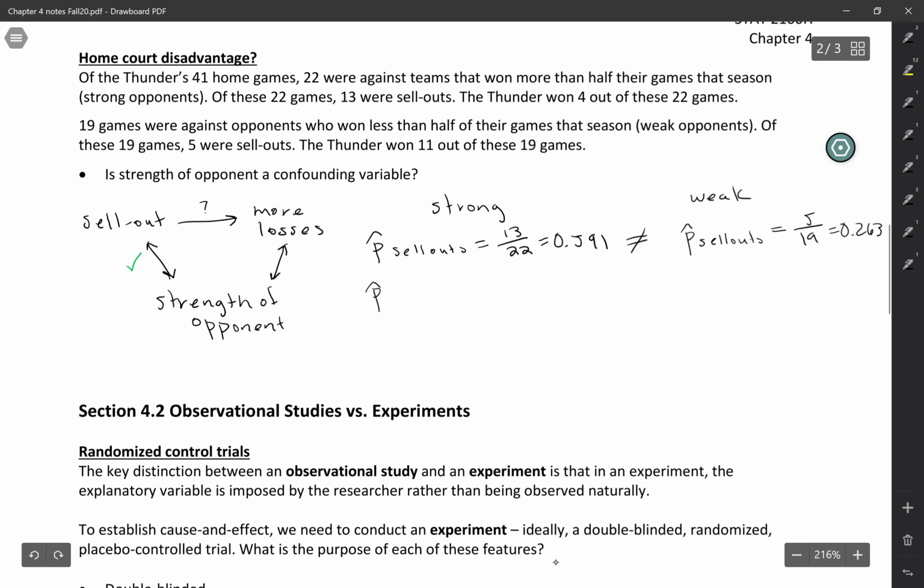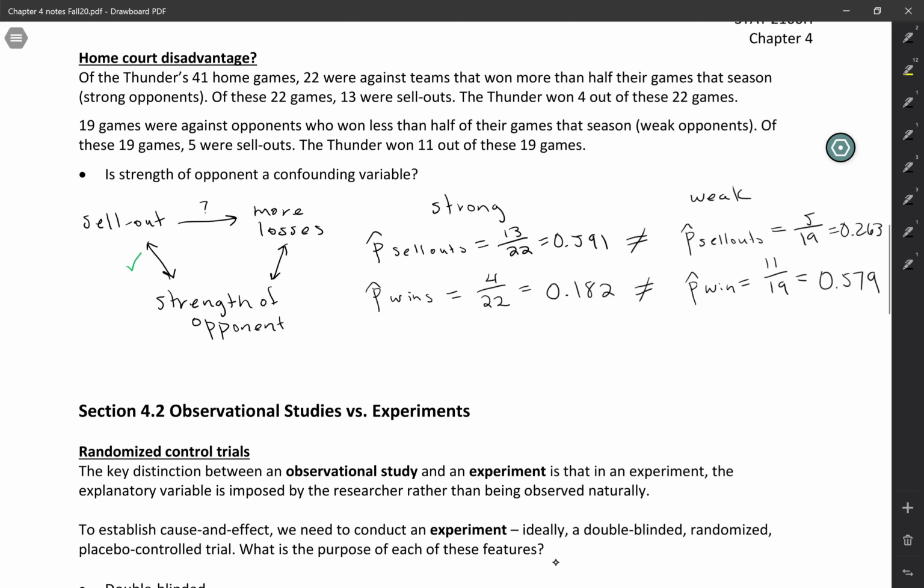So if we look at the proportion of wins for strong opponents, it says that the Thunder won 4 out of these 22 games played against strong opponents. So 4 out of 22 is 0.182. And if we do the same calculation for weak opponents, the probability of winning here is 11 out of 19, or 0.579. So again, these are not equally likely. Knowing whether or not the opponent is strong gives you some information to predict whether or not the Thunder wins.